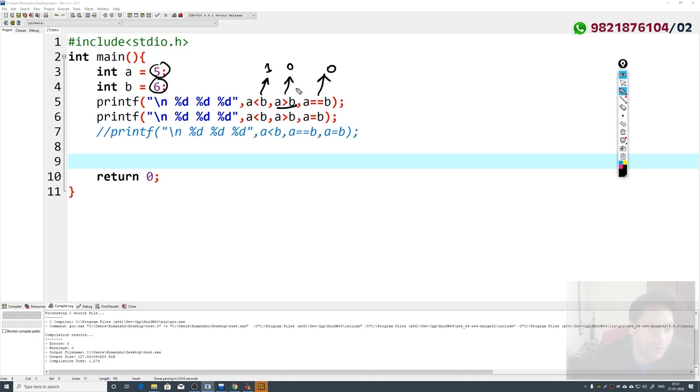So the output should be 100 for the first statement, and it is perfectly fine. The output will be the same. But in the second case, here the output should be 1, 0, and this is basically 6. So we should have an output which is 106. So from the first statement, the output should be 100. From the second statement, the output should be 106.